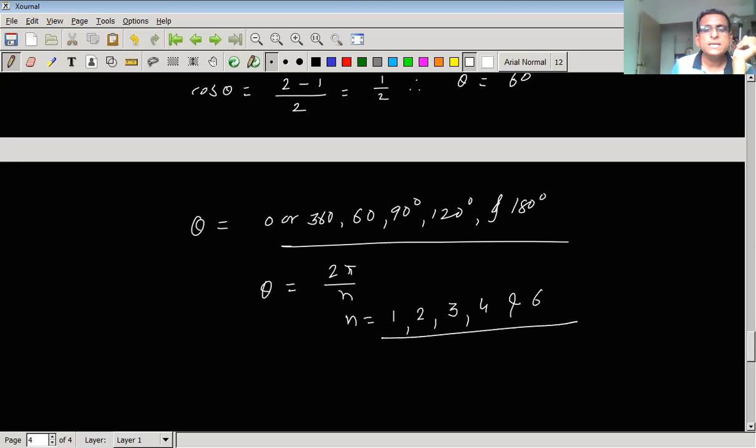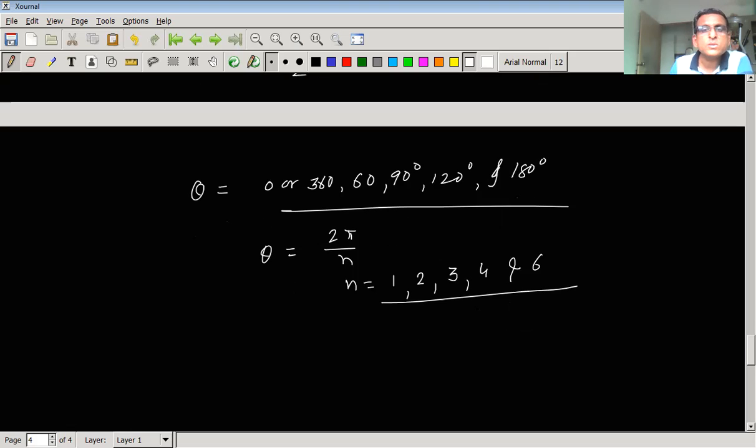So we will say that the lattice and crystal structures possess only these symmetries: 1-fold symmetry, 2-fold symmetry, 3-fold symmetry, 4-fold symmetry, and 6-fold symmetry. These values do not have n equal to 5.